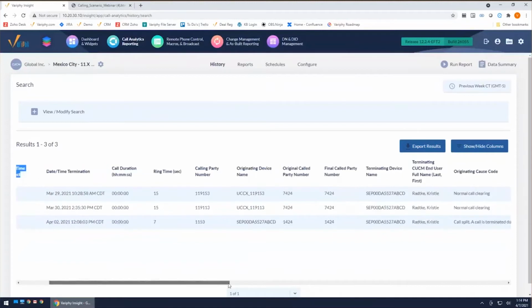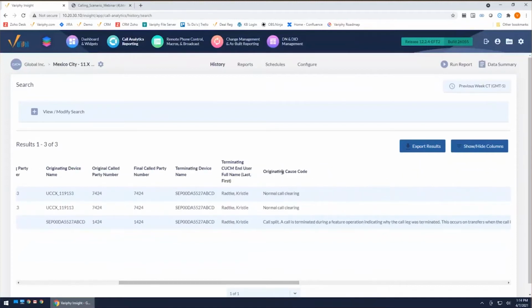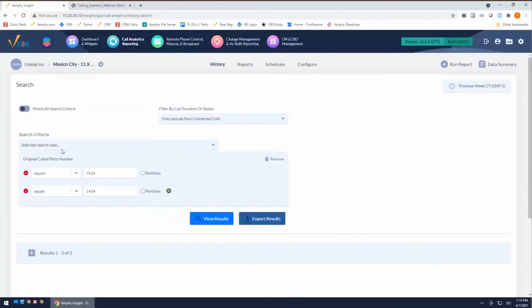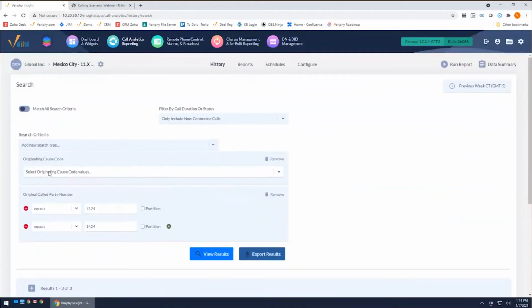If I scroll over to the right, I also included my cause codes. Again, an abandoned call is only going to have a normal call clearing under the originating cause code. That means the person calling in hung up that call. So to add to this, I can add another filter for cause code, and say I only want to see the originating cause code of normal call clearing.